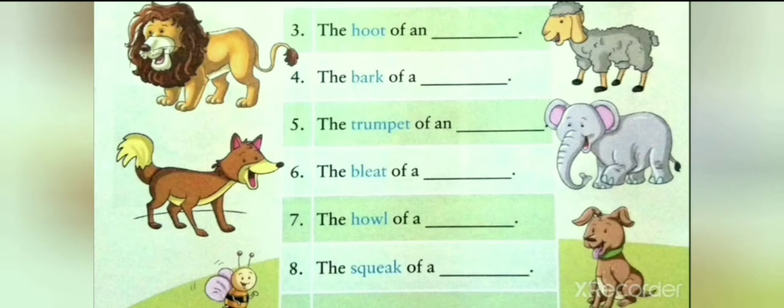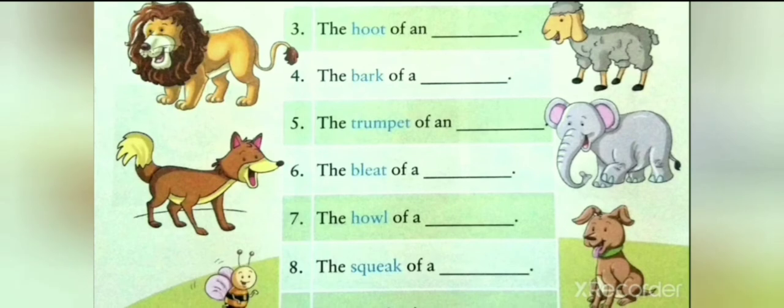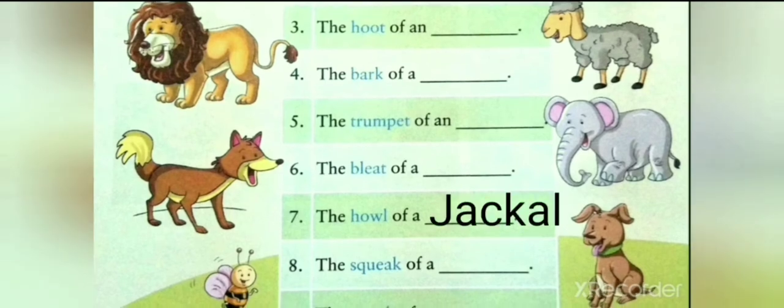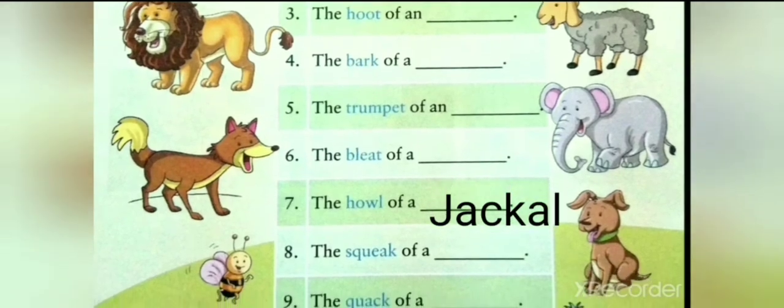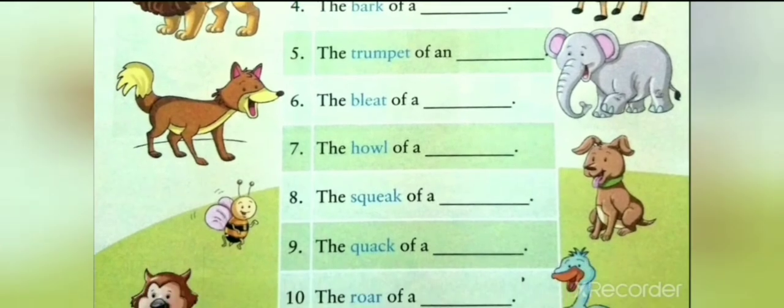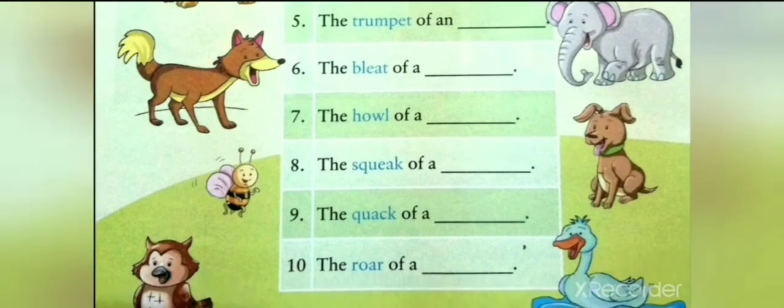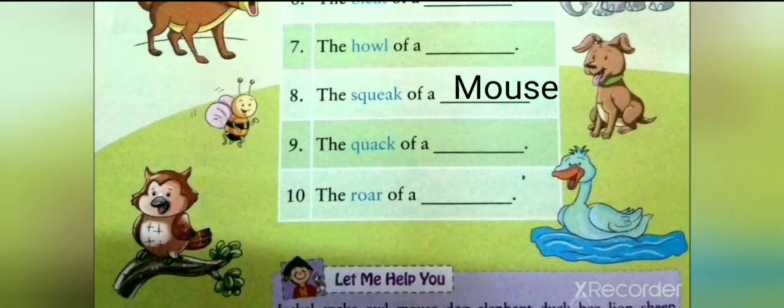Number 7, the howl of a dash. The sound of a jackal is known as howl. So we will write in the space given, jackal, the howl of a jackal. Number 8, the squeak of a dash. The sound of a mouse is known as squeak. So we will write in the space given, mouse, the squeak of a mouse.